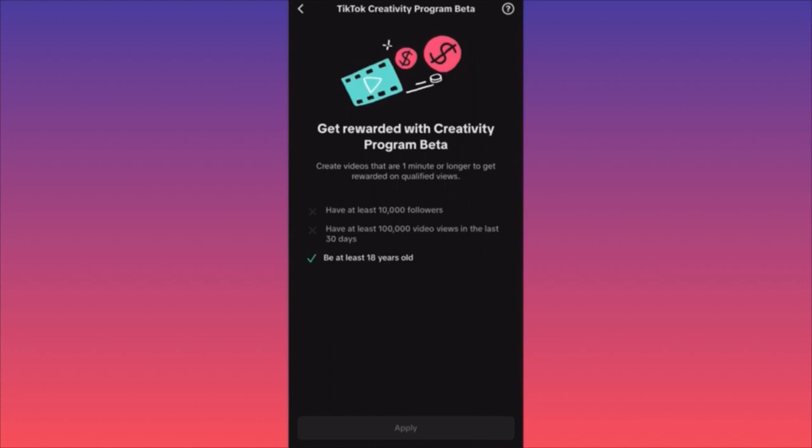If you're simply reposting stuff, there are two things that will happen. If you repost stuff that is not yours, without editing or some expert music, sounds, effects, first of all, the content will not qualify for the Creativity Program Beta, and they will disqualify the content, or in the worst case, they will simply ban your channel, your account.